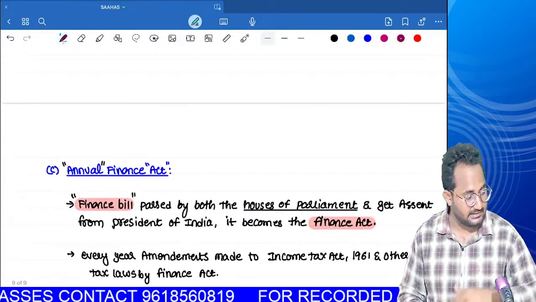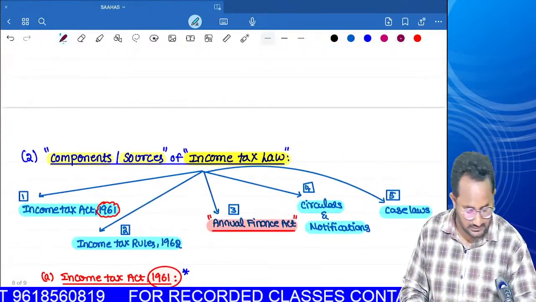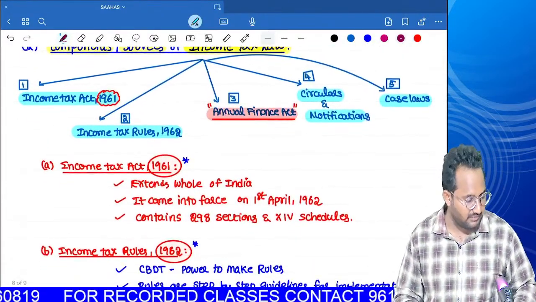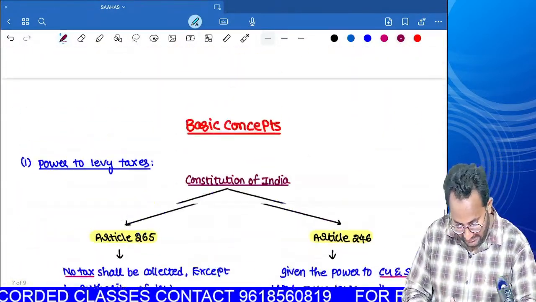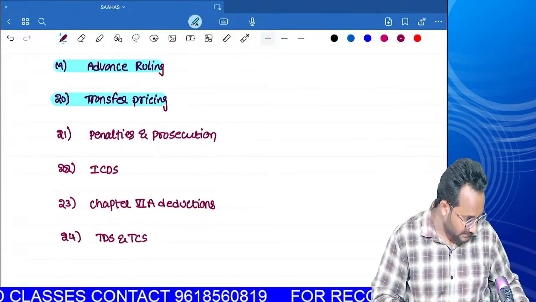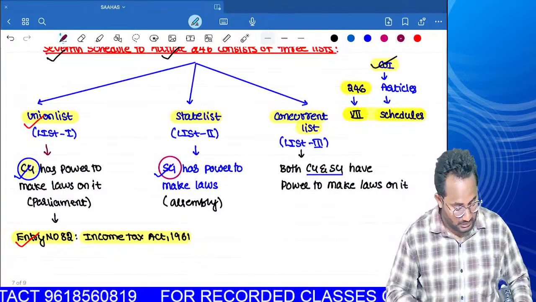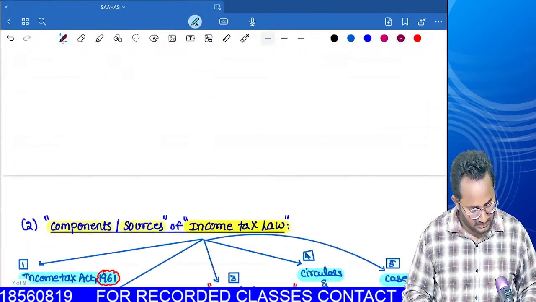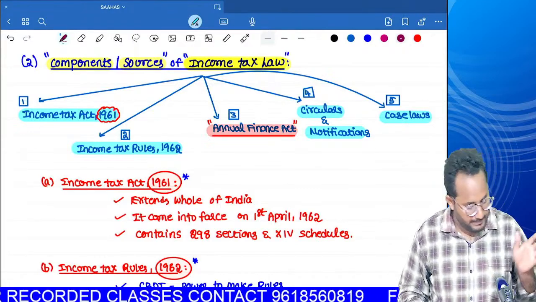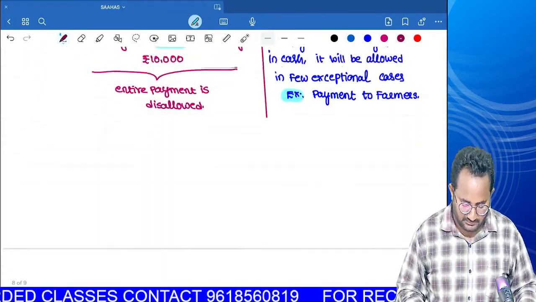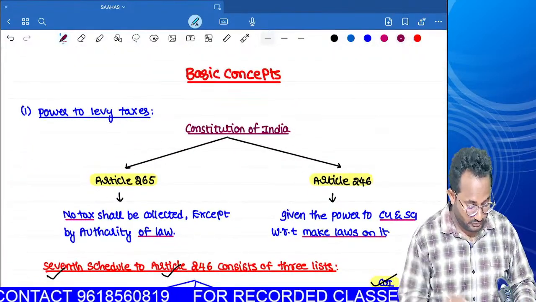For the entire discussion of the Income Tax Act 1961 with respect to our CMA Final direct taxation, all chapters I will discuss at this speed only, along with the handwritten notes. We have 24 chapters in our index. I will discuss all of them at this speed, and I want to write the total content in a summarized manner in the handwritten notes. You have to write along with me. Then afterwards we will do the problems also. At this speed only, I will discuss the entire content. I want to revise that entire content before closing the session.